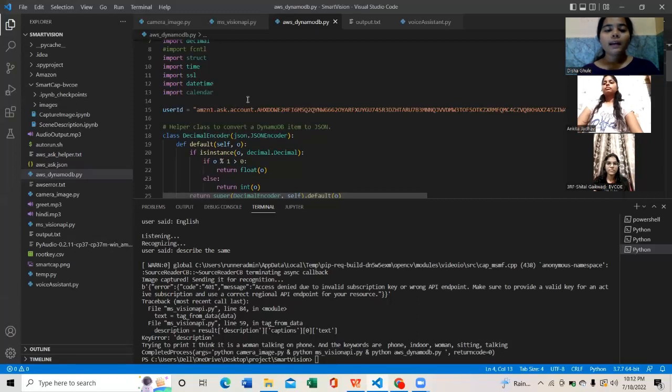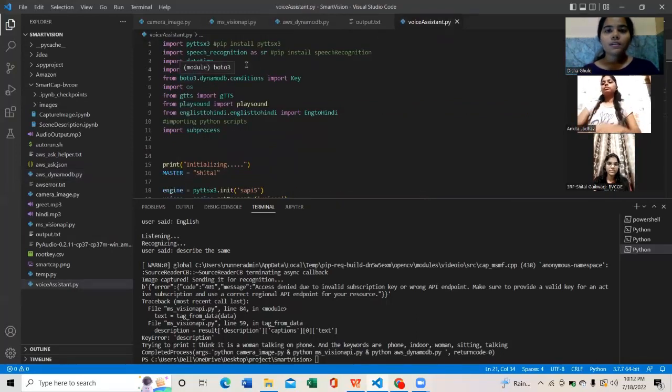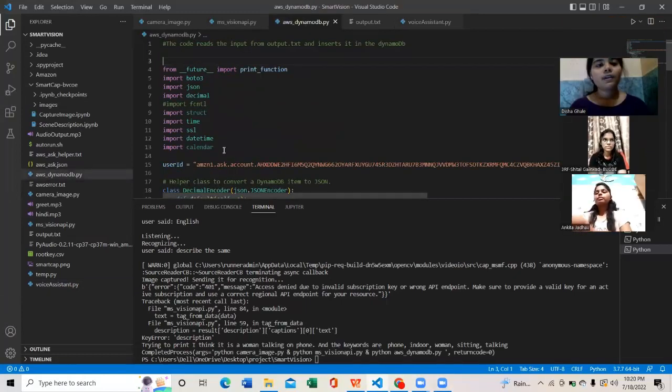To interact with DynamoDB, we have the Python module Boto3, which we have imported in voiceassistant.py. So we have created a user ID over here in the Amazon account. After this, it can be stored in the cloud using DynamoDB. And once the image is recognized, the description given by the Microsoft API will be stored in the output.txt file.